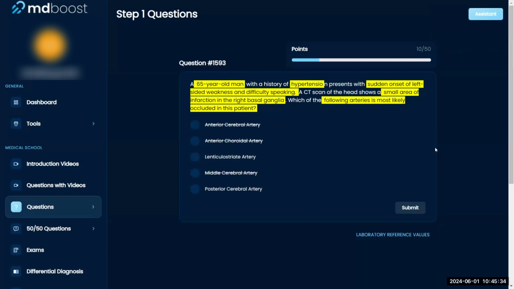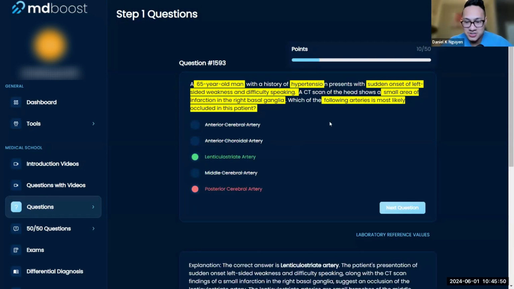So I have not heard of lenticulostriate. I know that posterior cerebral artery is somewhere around the circle of Willis, which is kind of the inferior portion. Oh, I'm gonna go with posterior cerebral. I think that's pretty centrally located. Okay, so it's actually lenticulostriate. Okay, lenticulostriate goes deep into the brain, right? And it's a smaller artery, which is why it hits the right basal ganglia.